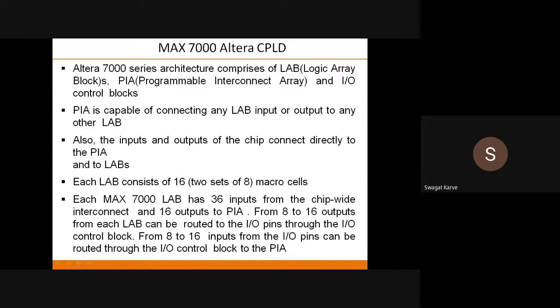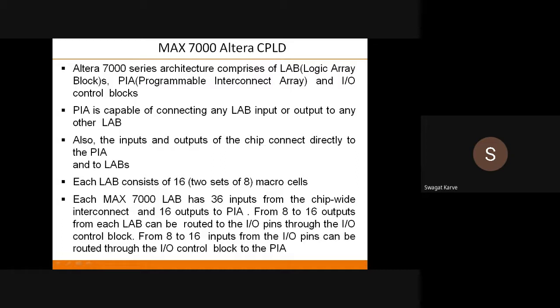LAB is nothing but logic array blocks, and PIA is nothing but programmable interconnect array. So these are the main basic components, or you can say blocks of any CPLD. If you talk about CPLD, it must have logic array blocks, it must have programmable interconnect array, and it must have input output control blocks.